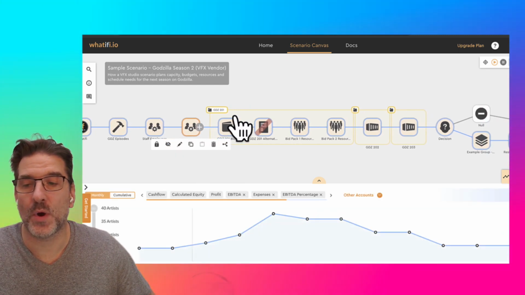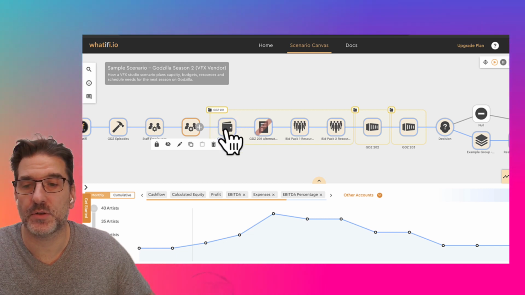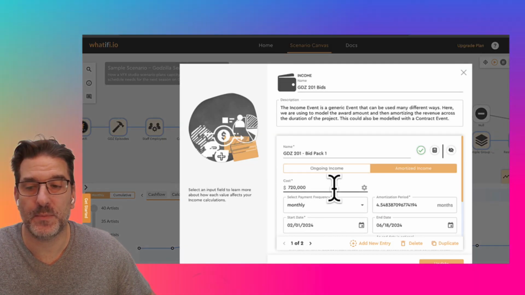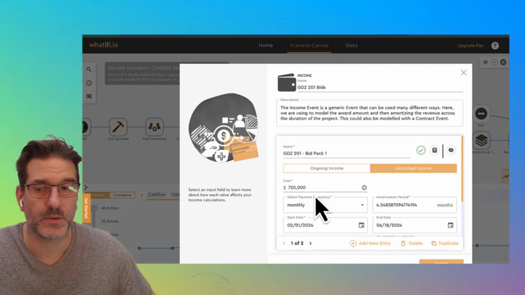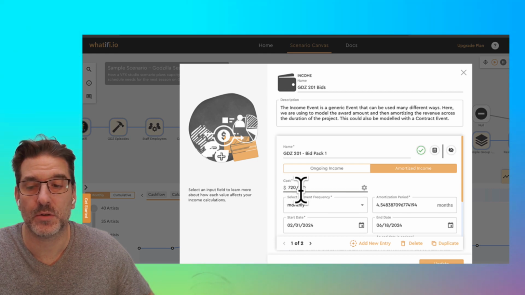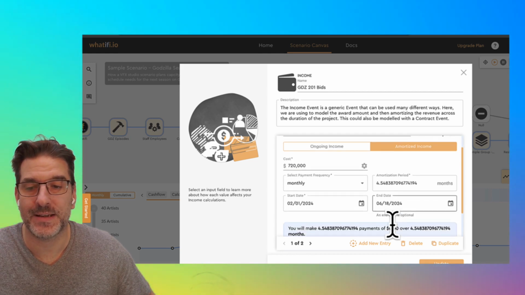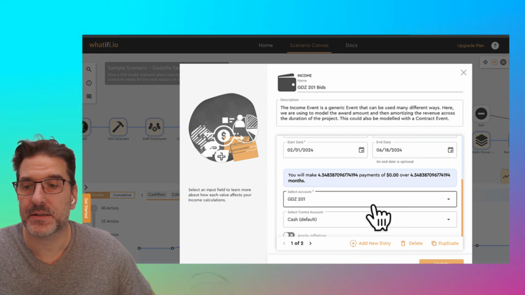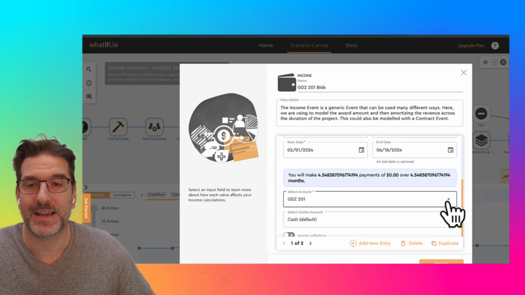Next on the stack is one of our projects. So inside Godzilla 201 in this container, we have an income event. In the income event, I'm saying that we have 2 bid packs. We bid the first block of work. We're saying it's $720,000. These are our start dates and our end dates, so our amortization period, and we're allocating all of that money to an income account here.